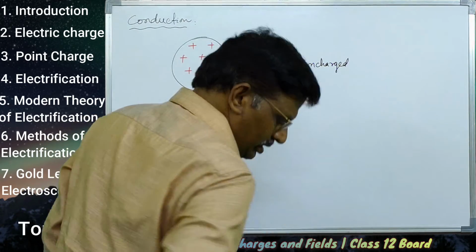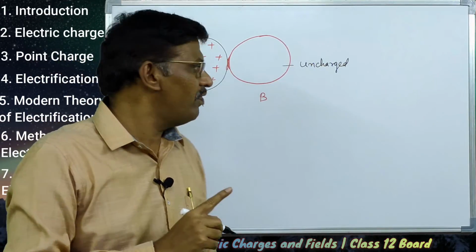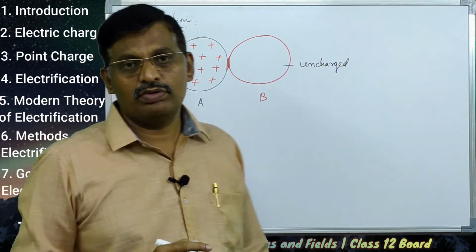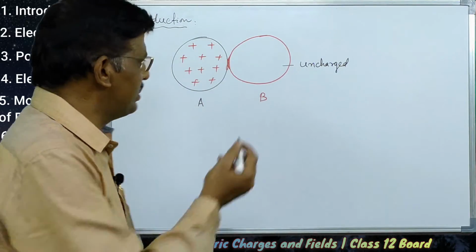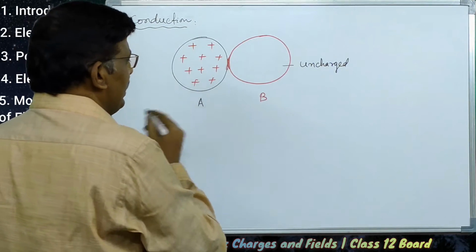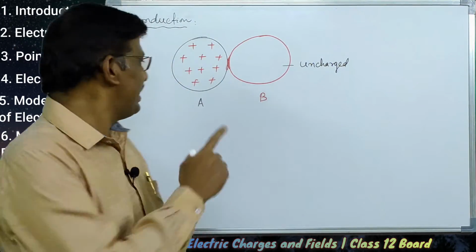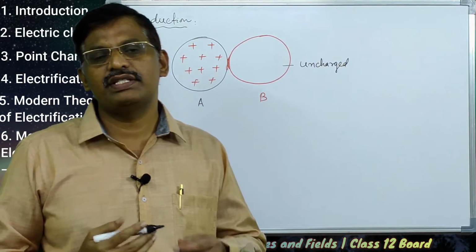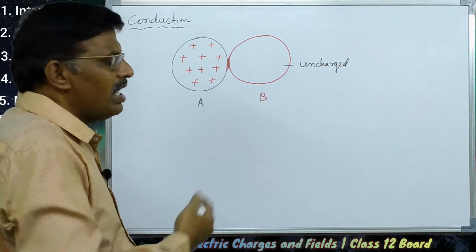Uncharged is nothing but B has an equal number of negative charges and positive charges, equal numbers of electrons and protons. That is the meaning of uncharged. A is positively charged, which means it has a deficiency of electrons, so it needs some extra electrons.